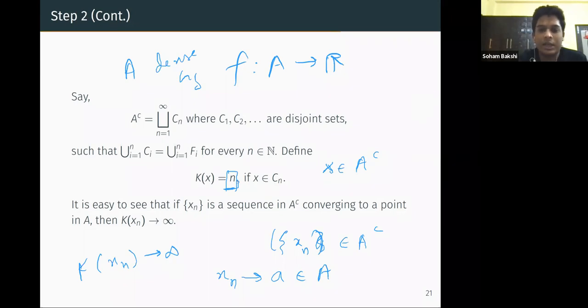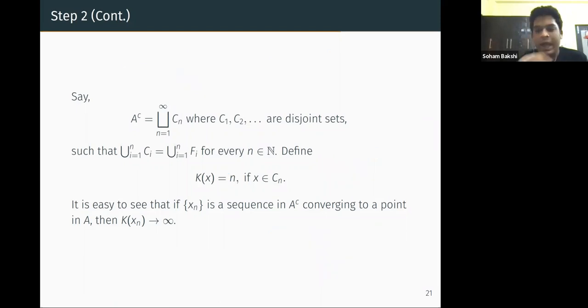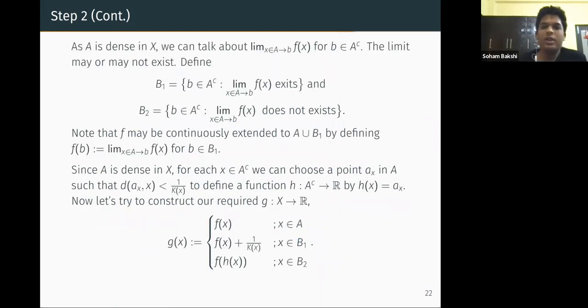Because each Cn is closed, we can't keep taking xn's from a single set, because then the limit point would also be in Cn, and it can't be in A because Cn is a subset of A complement. So we prove this here, and then we go on.